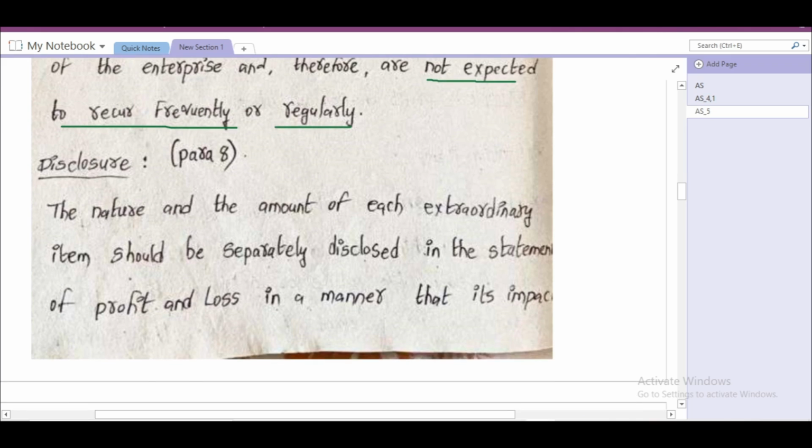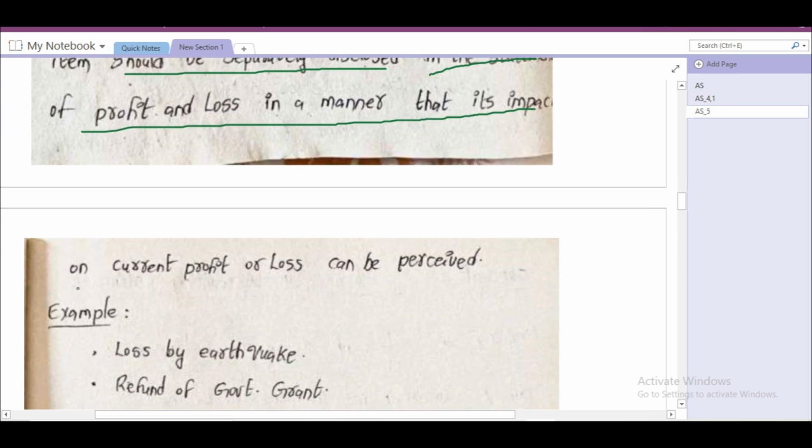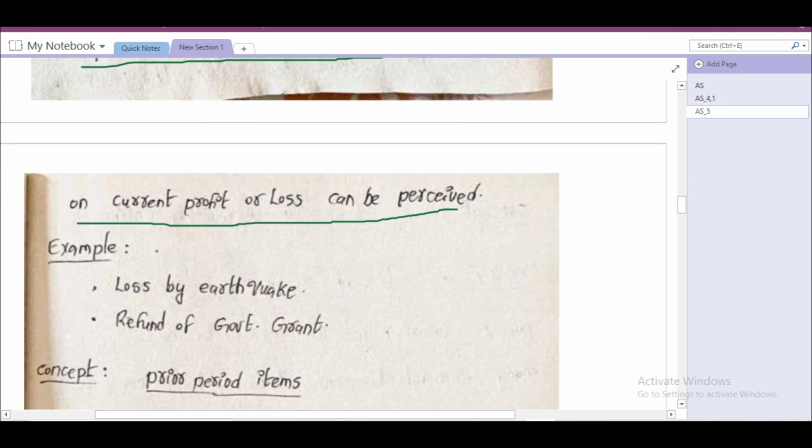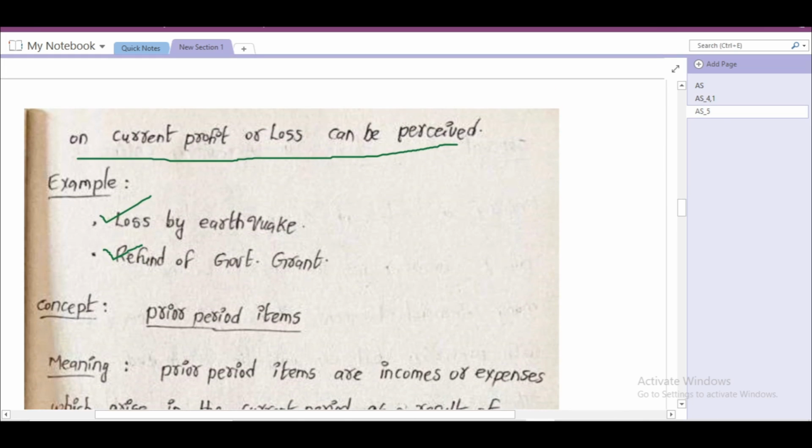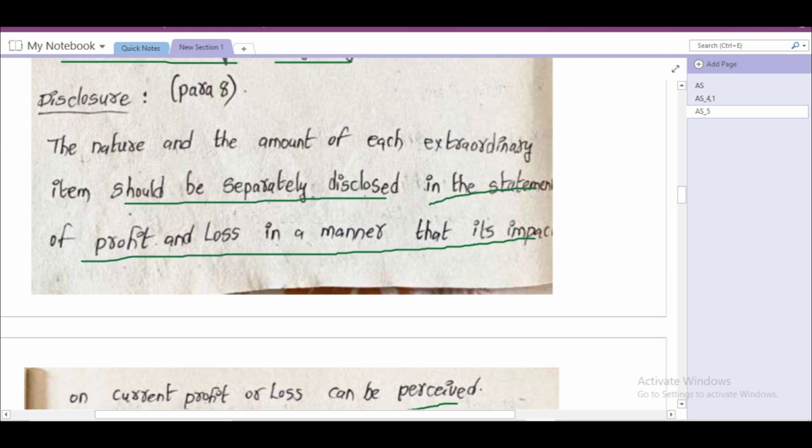We'll see disclosure requirement. The nature and amount of such extraordinary item should be disclosed separately in the statement of profit and loss in a manner that its impact on current profit or loss can be perceived. For example, loss by earthquake, refund of government grants. These activities are having extraordinary nature. So we have to disclose separately the nature and amount.